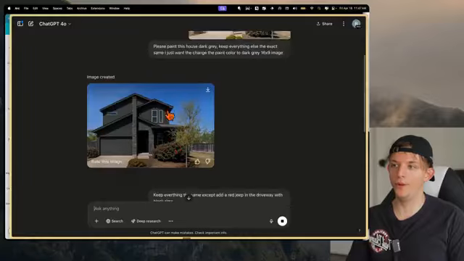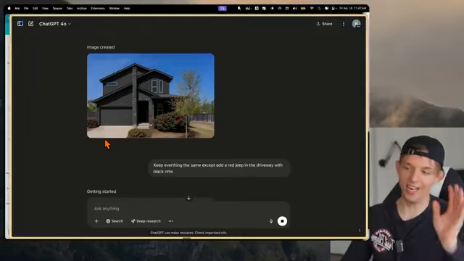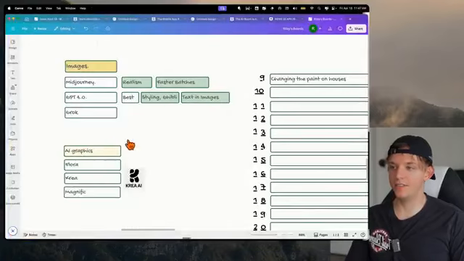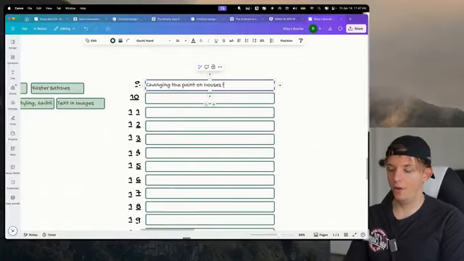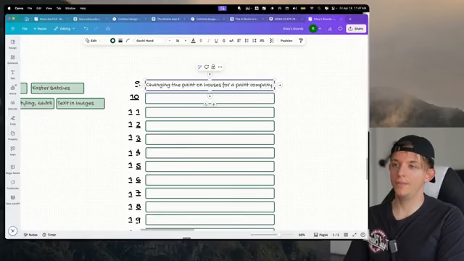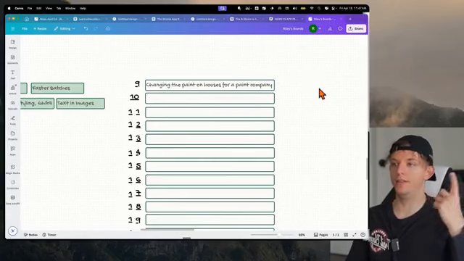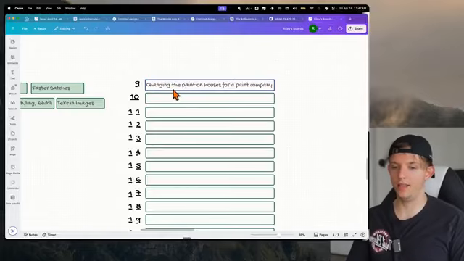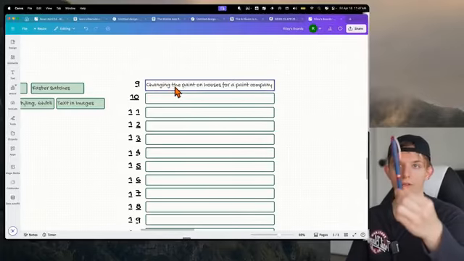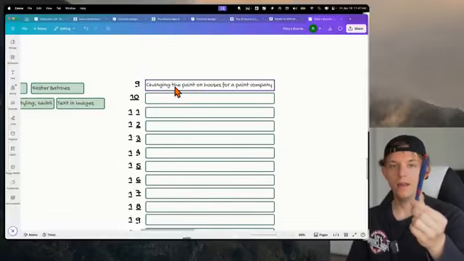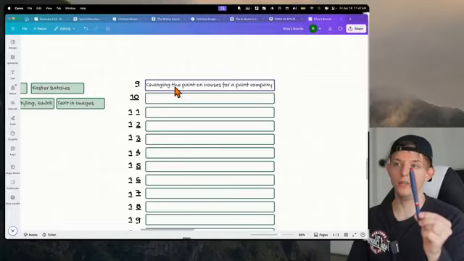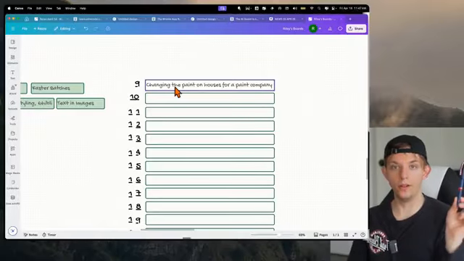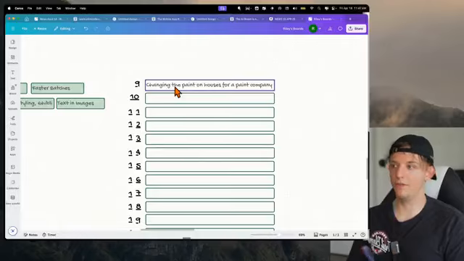Maybe you have this car. Maybe you want to put the user's car in the image. I don't know what you want to do. But that is some use cases that you can do, right? We can change the paint on houses for a paint company, and hopefully your mind is racing. You can be like, okay, what else can you do with that? What else can I do like this? And the answers are endless. Imagine if you work for a pen company and you need to sell this pen, right? You don't want to just have to take a photo of this pen. You could say, please put this pen in the hand of a model as they hold it. In fact, we'll do that right after this is done loading.